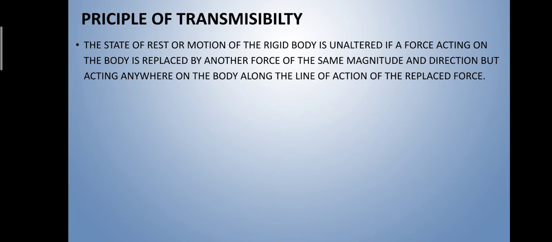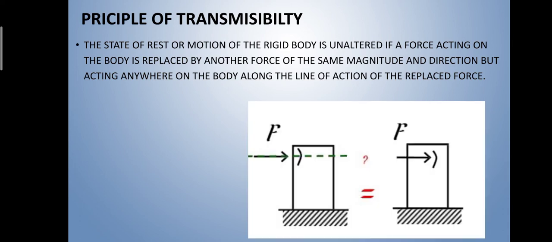Principle of transmissibility. It states that the state of rest or motion of the rigid body is unaltered if a force acting on the body is replaced by another force of the same magnitude and direction, but acting anywhere on the body along the line of action of the replaced force. The principle is concerned with the external resultant effect on a rigid body. The force described in the principle is considered as a sliding vector.